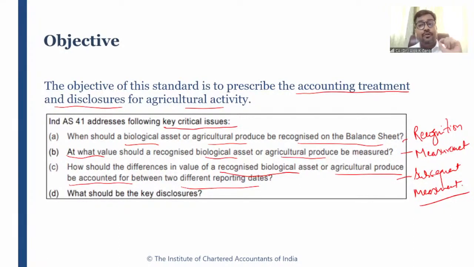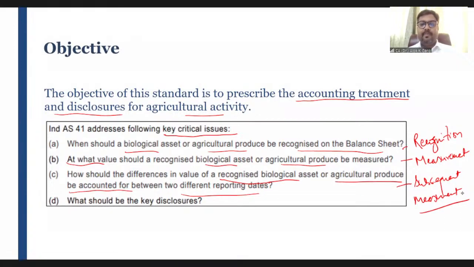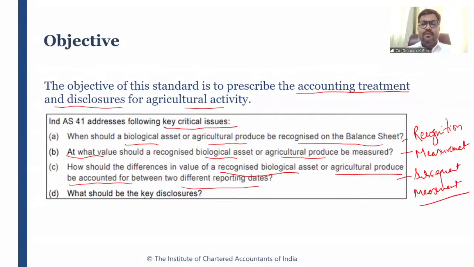This standard also talks about subsequent measurement, and subsequent gains and losses, right? And of course, the last one, this standard also provides the key disclosures related to this particular Ind AS 41 agriculture related standard.